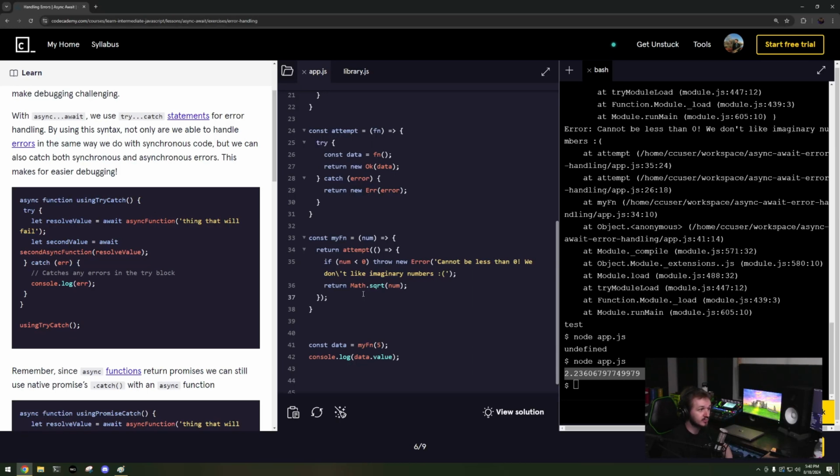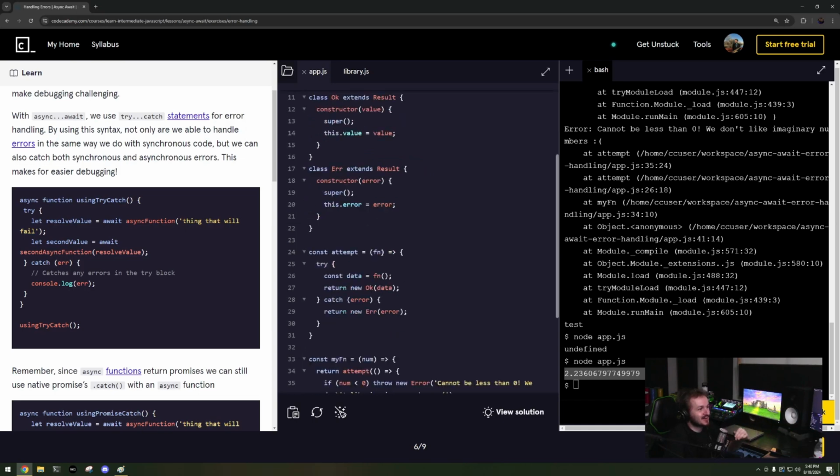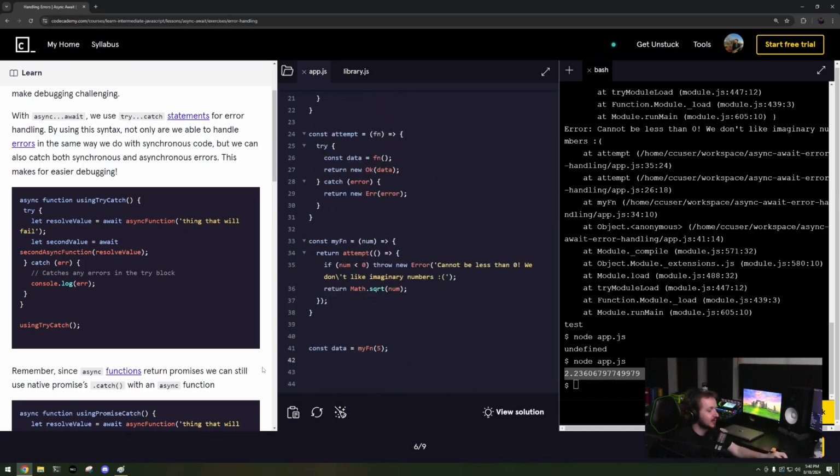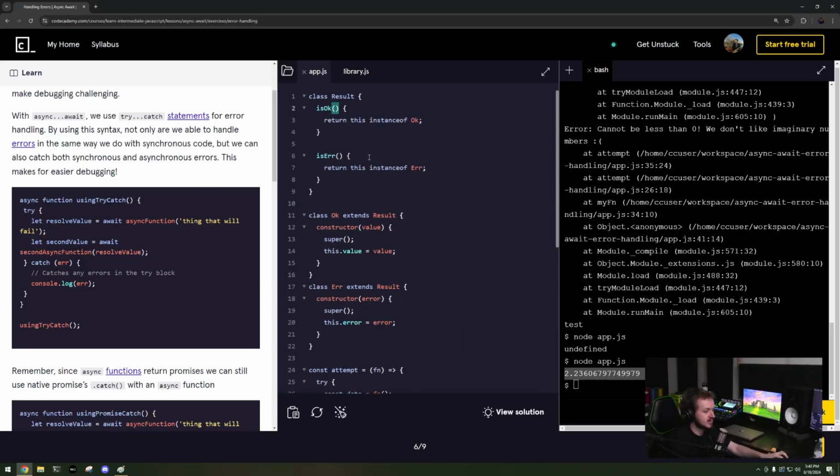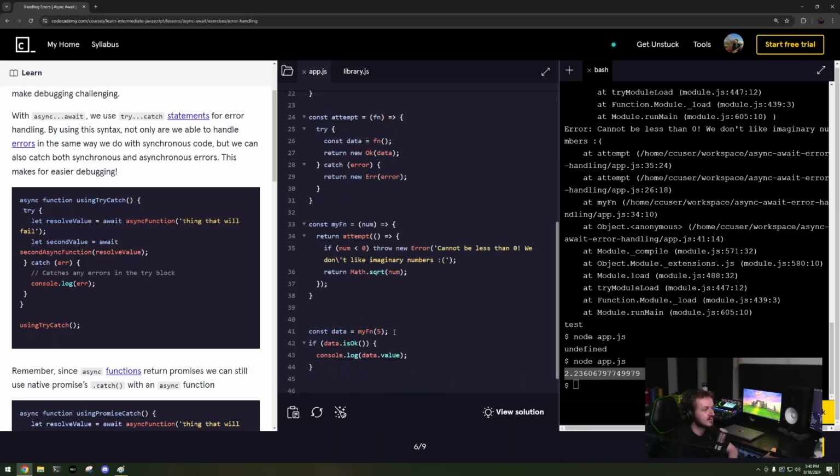And that's where TypeScript is very useful because data.value will just throw an error in the compiler right now. It'll be like, this doesn't exist right now. Right now it's a result. What is wrong with you, right? And so you have to say if data.isOkay. Now I can say console.log data.value. I know that data.value exists because data.isOkay. And the way to do that in TypeScript is this is okay. That's basically how you do it. But this isn't TypeScript. This is obviously JavaScript.